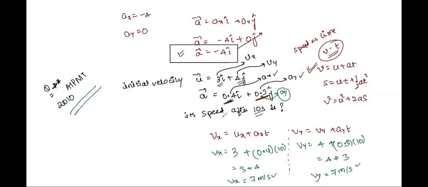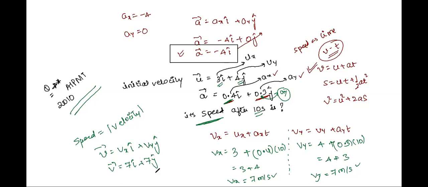See here, the question is asking speed, not velocity. So you will write speed is nothing but magnitude of velocity, right? So write the velocity here. You will have v is equal to vx i cap plus vy j cap, or even more simply, v is equal to 7 i cap plus 7 j cap, which is magnitude of v or speed will be given as under root of 7 square plus 7 square. We just learned, right? So answer comes out as 7 root 2.